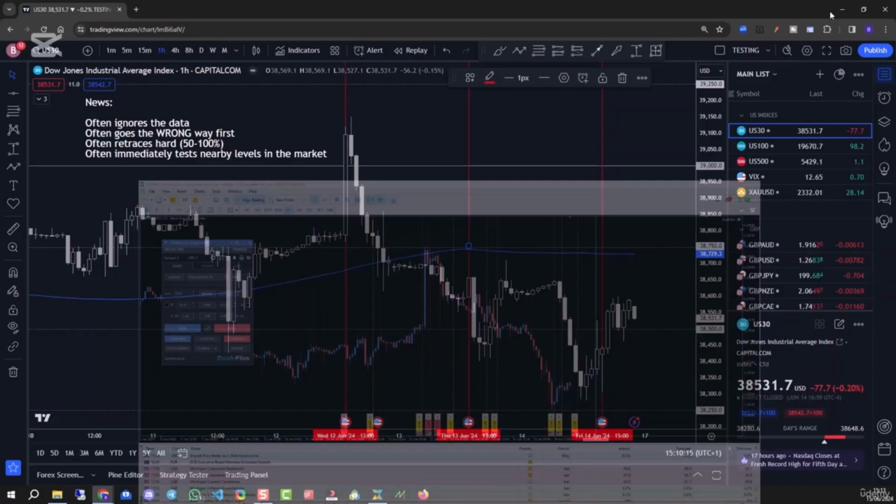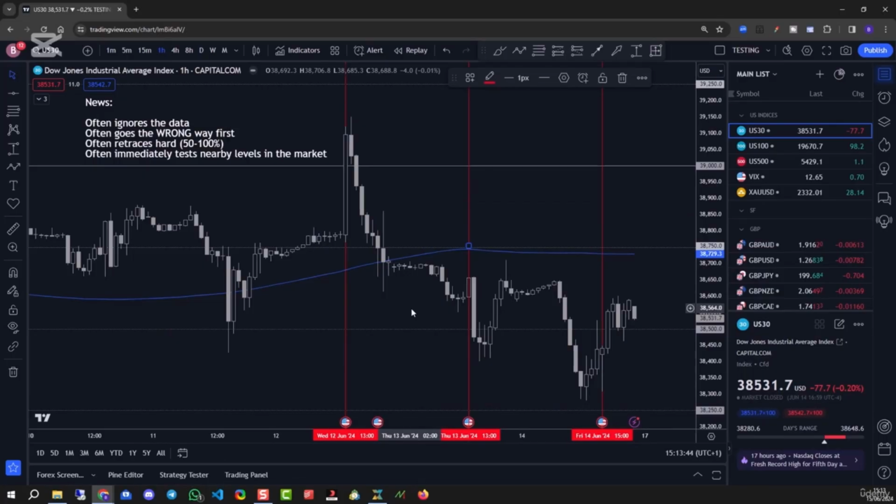Now let's jump over to TradingView and we'll go through news awareness. When I'm talking about awareness, I don't just mean awareness that news is going to happen that day and at what time. I mean awareness of news in terms of what news actually does, how it behaves and what's likely to happen. You need to understand the relevance of news compared to your current trading situation.